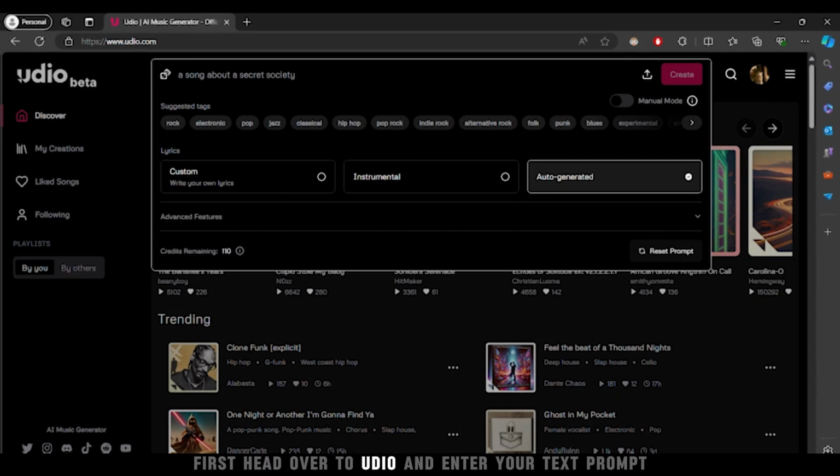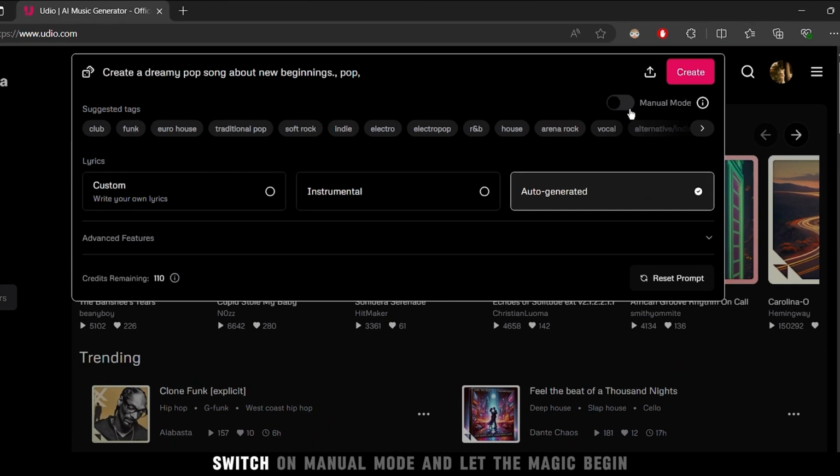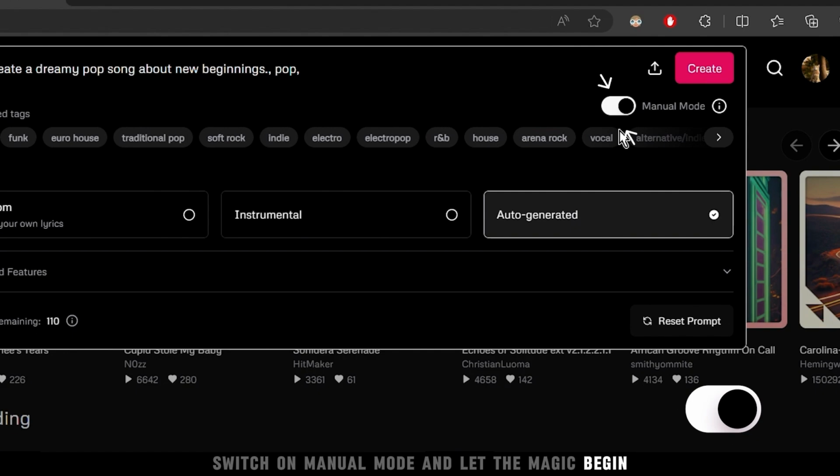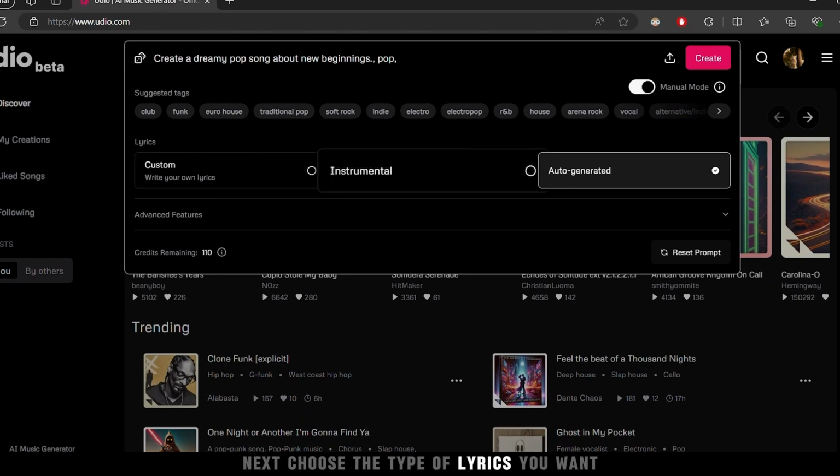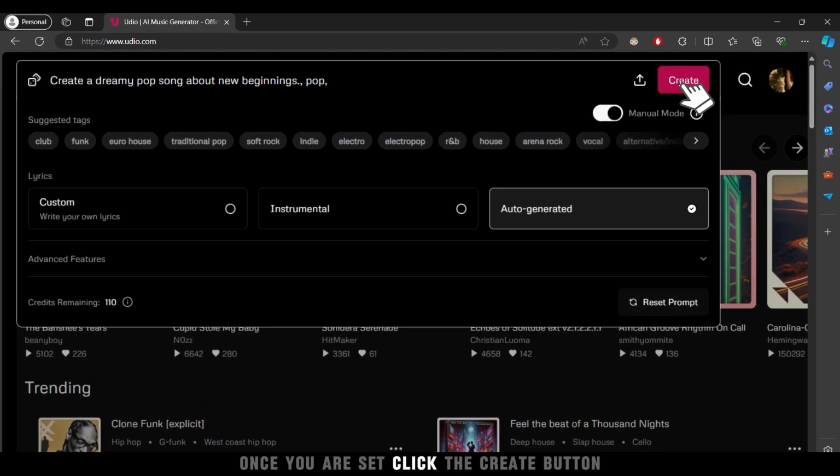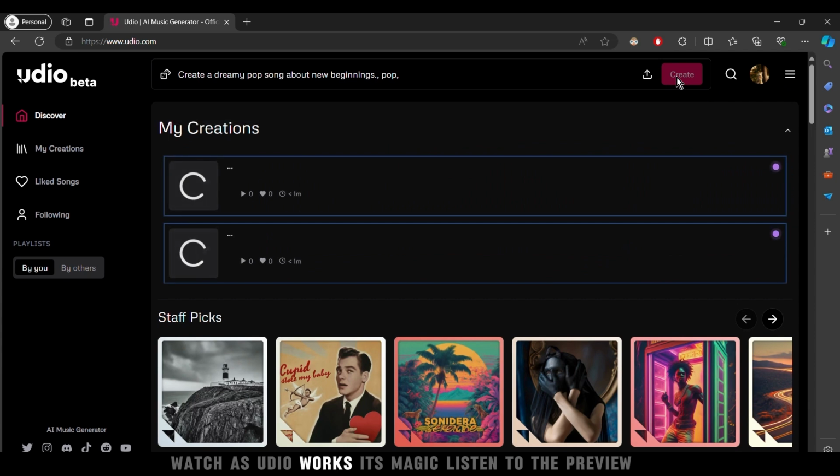First, head over to Udio and enter your text prompt. Switch on manual mode and let the magic begin. Next, choose the type of lyrics you want. Once you are set, click the Create button. Watch as Udio works its magic.